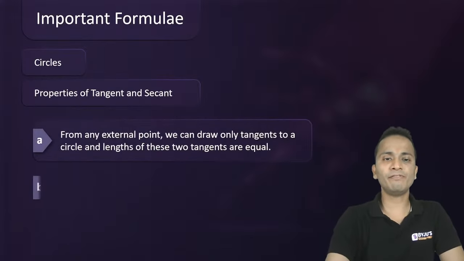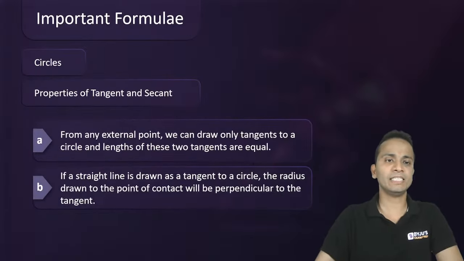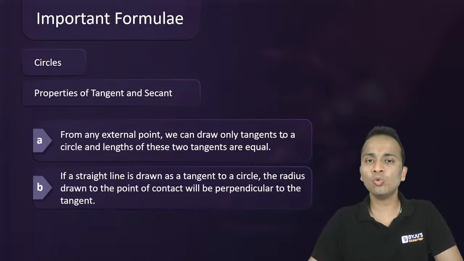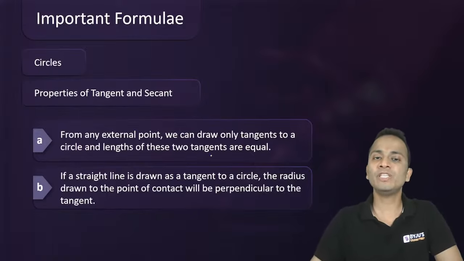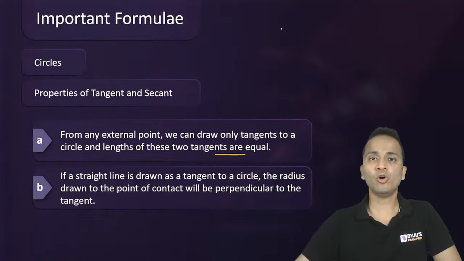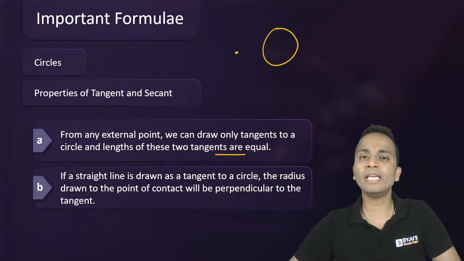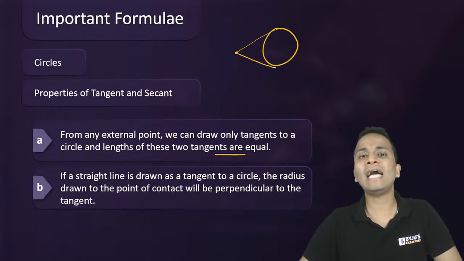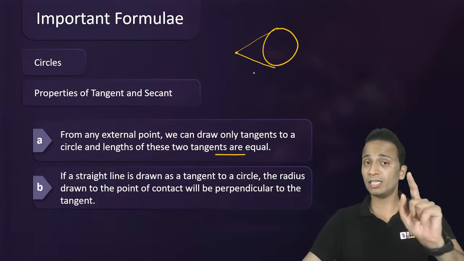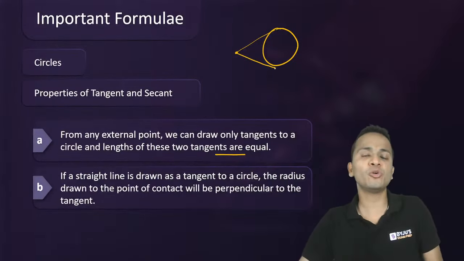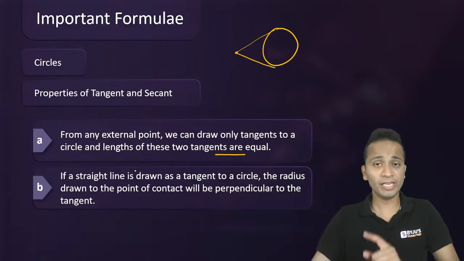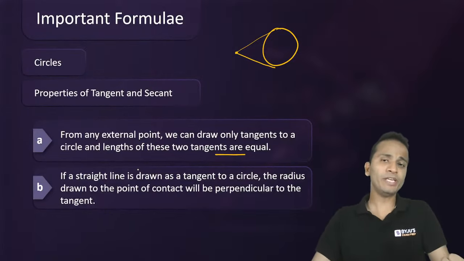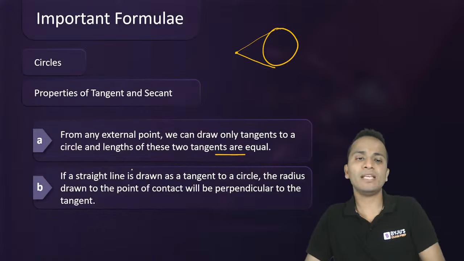Circle's next property, tangent and secant. In a circle, if from an external point we draw two tangents to a circle, the lengths of these two tangents will be equal. So from an outside point, two tangents can be drawn to a circle and their lengths will be equal. This is one property that we'll be using today in one of the questions. Okay, so remember this property: from an outside point, tangents drawn to a circle are equal.